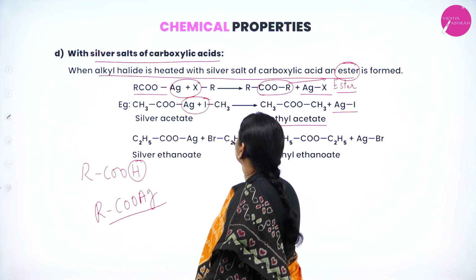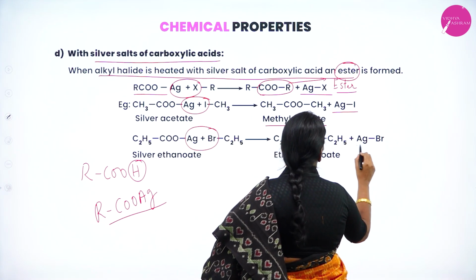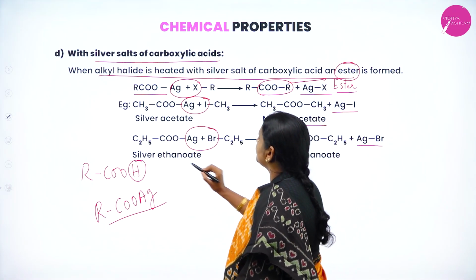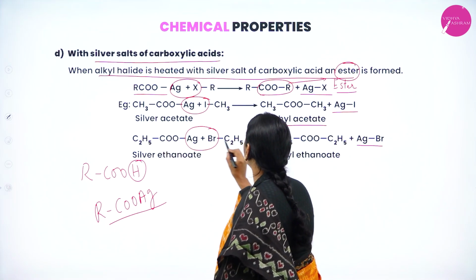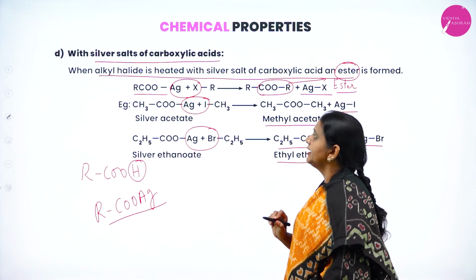Next, silver propanoate, C2H5COOAg, plus I'll take another alkyl halide, ethyl bromide. Ag takes Br and it will form AgBr, and the compound is C2H5COOC2H5. It is ethyl propanoate.